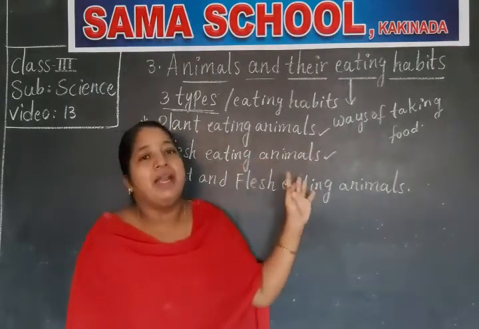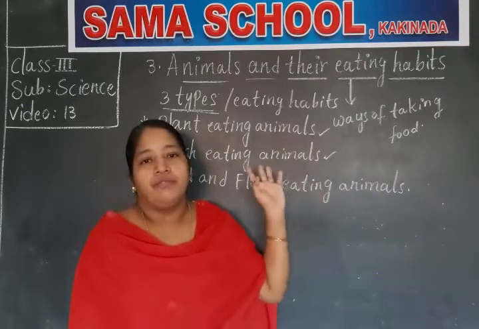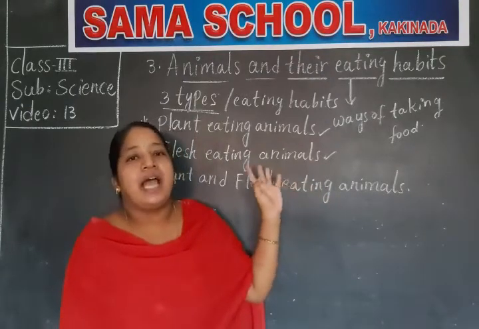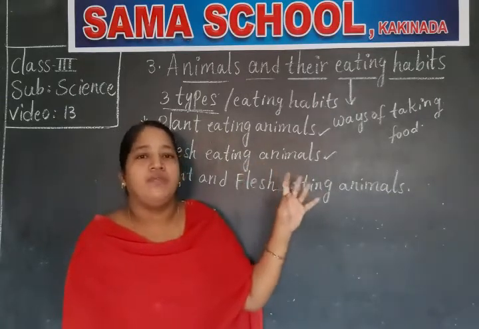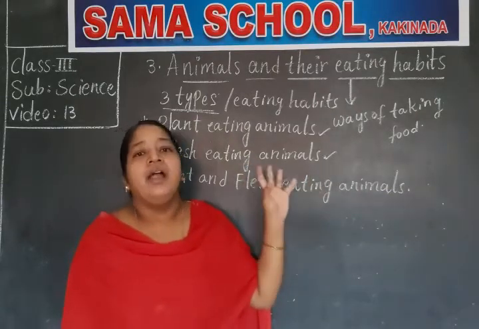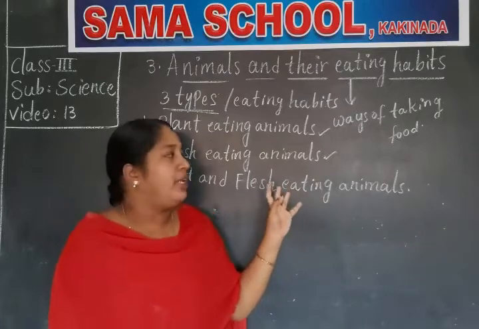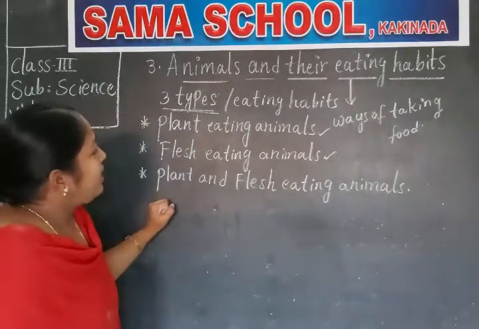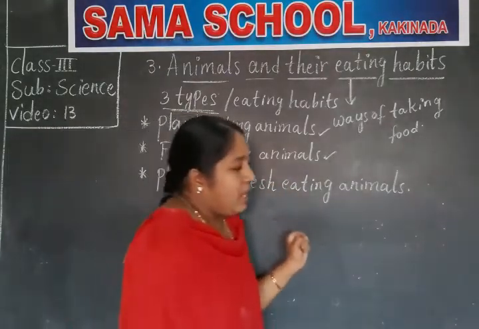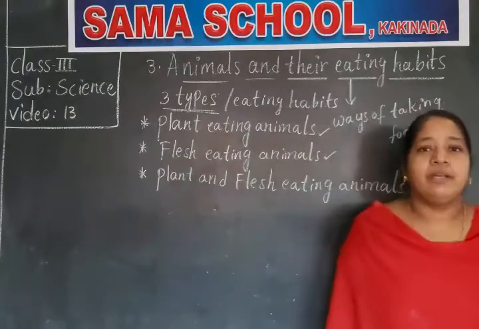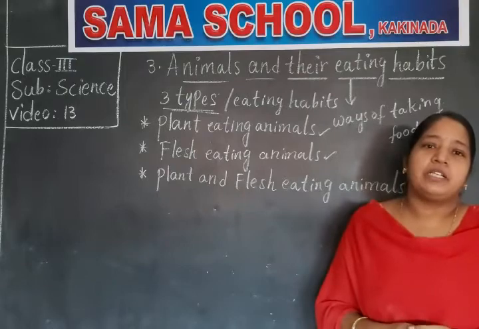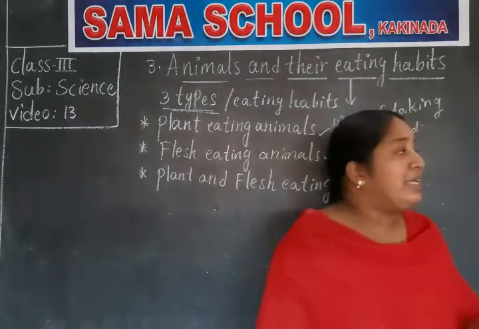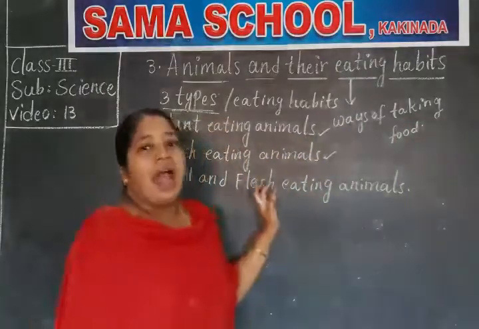And there are some animals like fox and wolf. These animals do not usually hunt. Actually they hunt, but most of the time they feed on dead animals. Clear, children? Some examples of flesh eating birds: eagle, owl, vulture are flesh eating birds because they eat the flesh of other small animals.